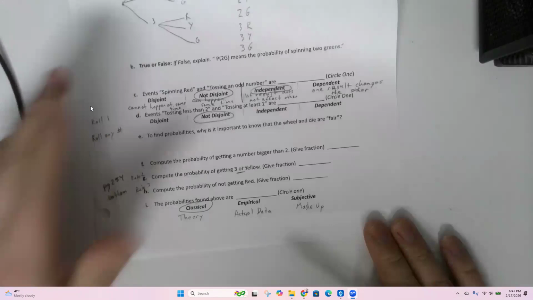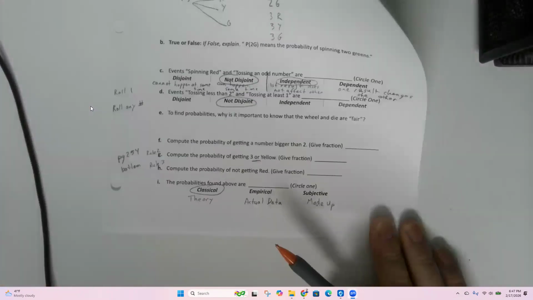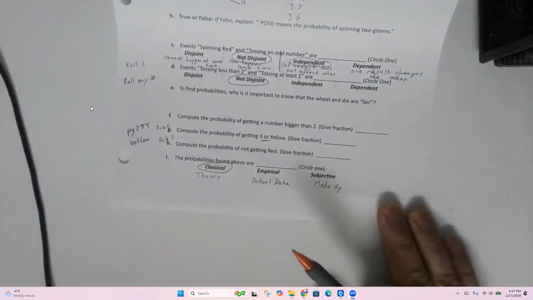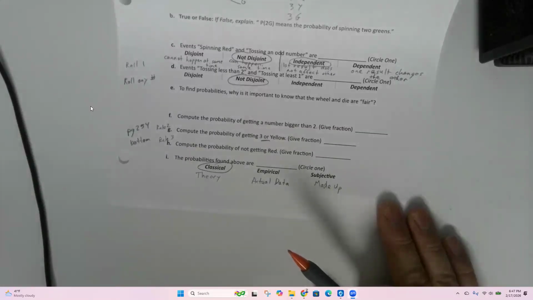That's not to say that it's useless. It's not to say it doesn't matter. An example of subjective would be if my friend asked me, hey, are you going to come to the party? And I'm like, I don't know, I'm 50-50. Is there actually a 50% chance that I'm coming and a 50% chance that I'm not? No, I just made those numbers up. But that doesn't mean that that's useless information. That is actually helpful. That tells my friend, okay, I might come, but don't rely on me.